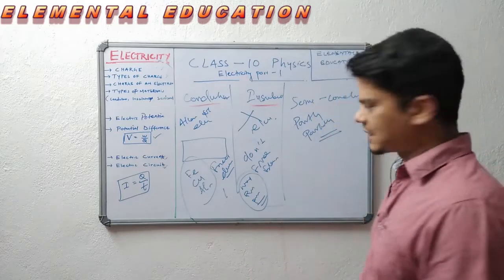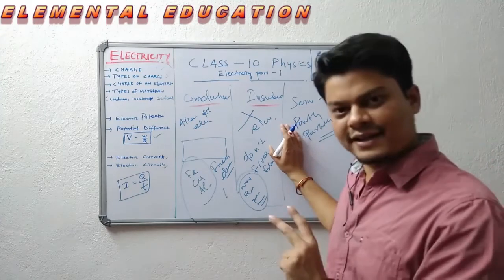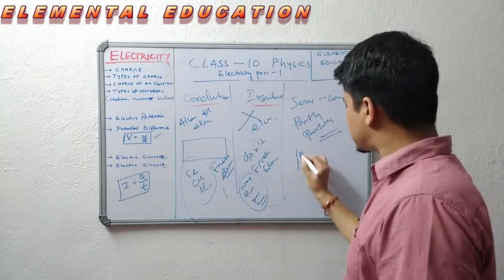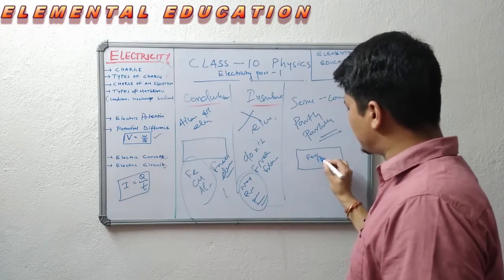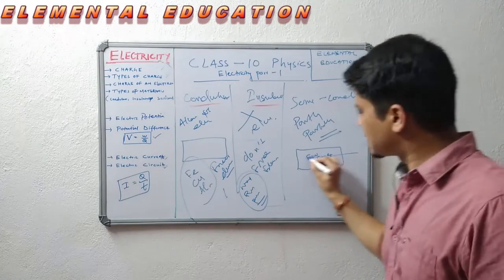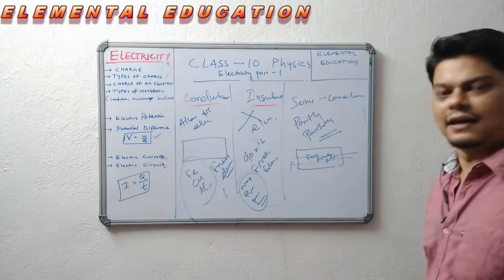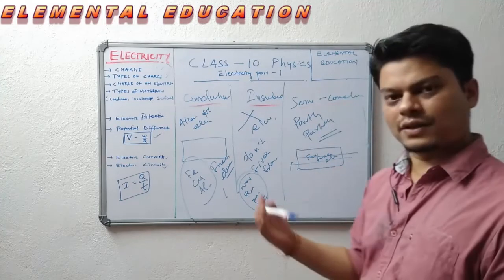What is a semiconductor then? Semiconductors are a kind of material which have only a few free electrons, which allow only partial flow of electricity. So, where can we use this? We are using it in all the electronics components.